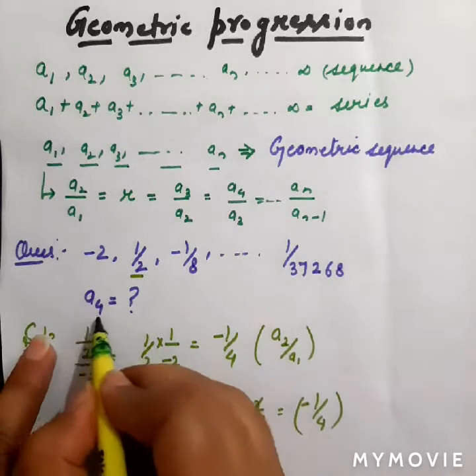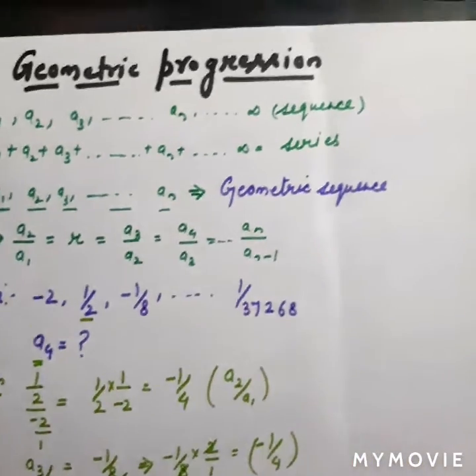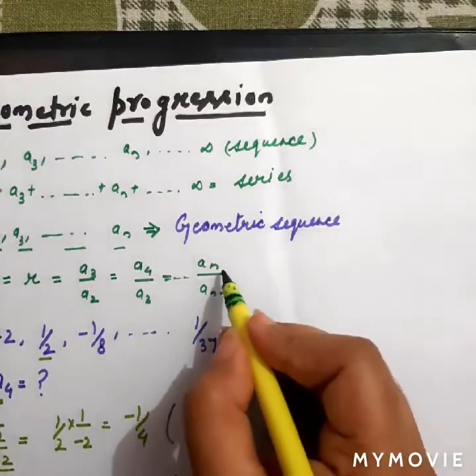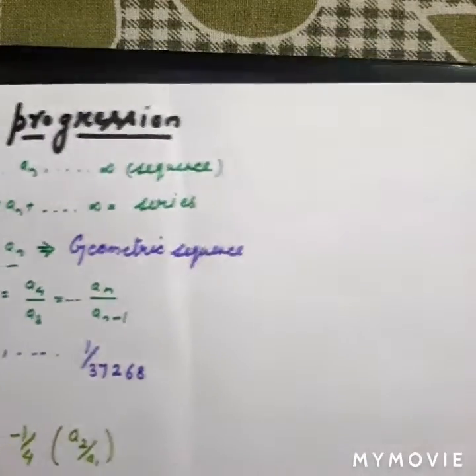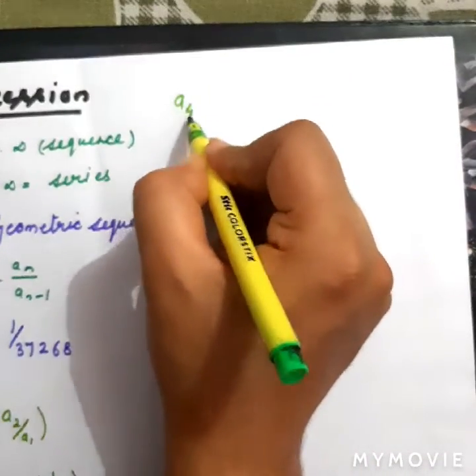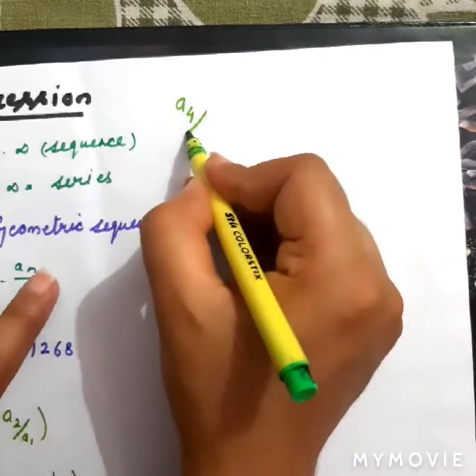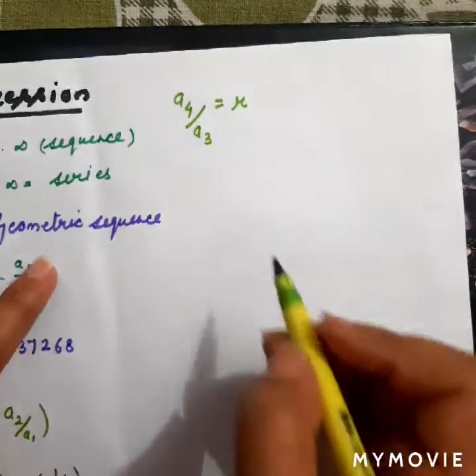So our next step is to find a4. As we already know from this formula, when a4 is divided by a3, this will be equal to the ratio r, right?